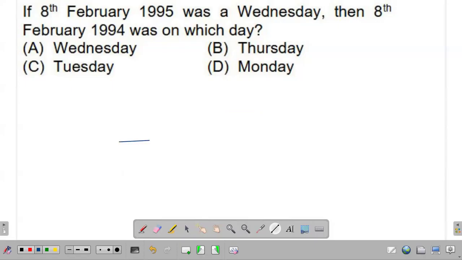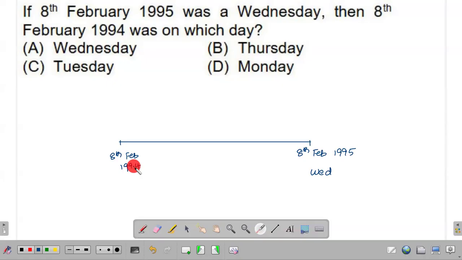Let's consider 8th February 1995. So I shall just mark it here. 8th Feb 1995. Condition-wise, it's said to be on a Wednesday. You are asked to find what day of the week 8th February 1994 was. Okay, so this is the question. So you're traveling backwards. From 8th February 1995 to 8th February 1994, you are again dealing with 365 days. It's just one odd day. The total number of days is 365.